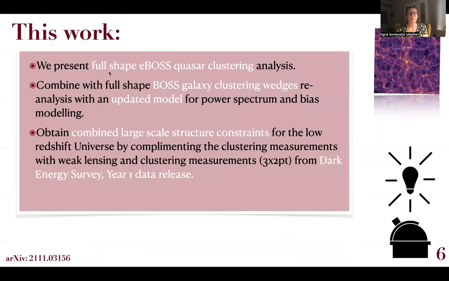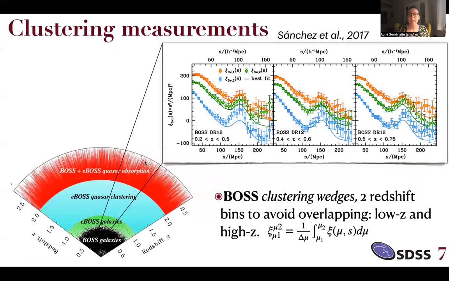And in this work, we present, first of all, a full shape eBOSS quasar clustering analysis, which allows us to expand the redshift range covered by our clustering probes. We also reanalyze eBOSS galaxy clustering wedges with an updated model for the power spectrum and bias modeling, which means that we are able to obtain tighter constraints. And finally, we combine our large-scale structure constraints with those coming from 3x2pt measurements from the Dark Energy Survey Year 1 data release. So we want to see whether our low redshift probes' constraints are consistent with each other and also consistent with Planck's CMB predictions.